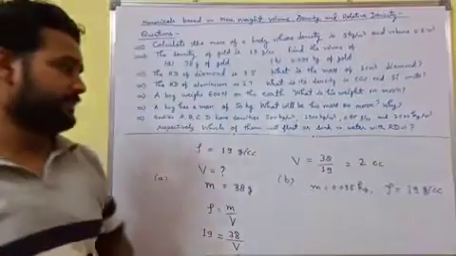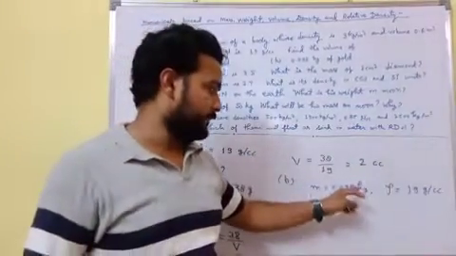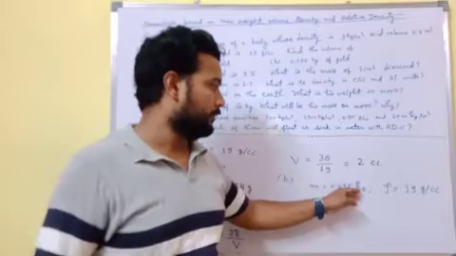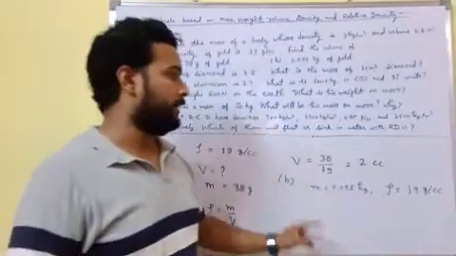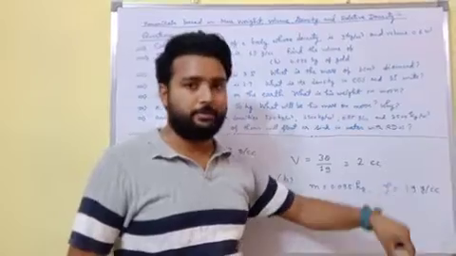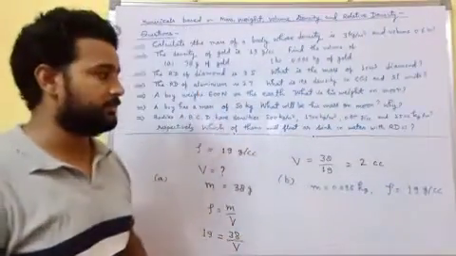So first of all, convert the mass from kilogram to gram, so that both quantities are in the same system, the CGS system.